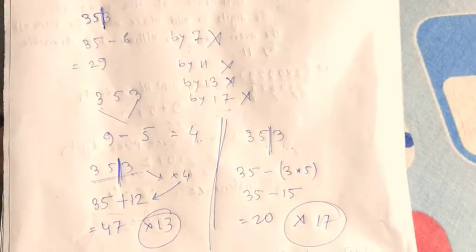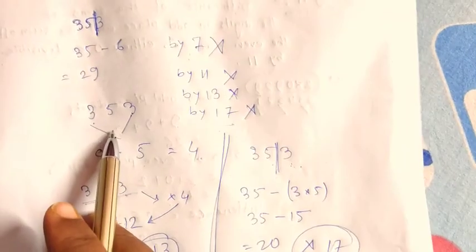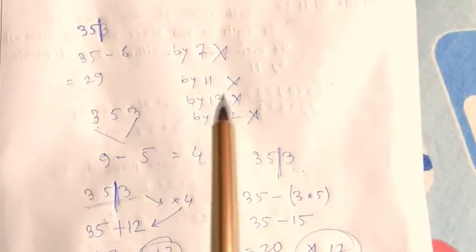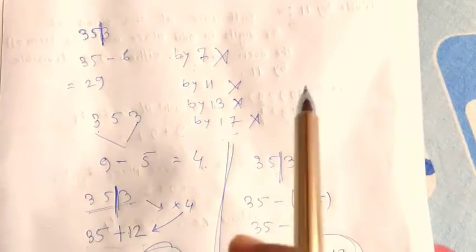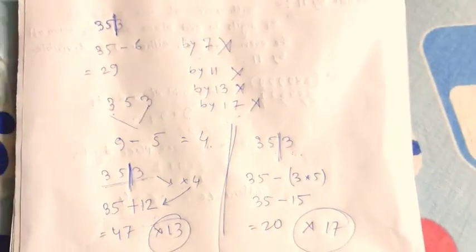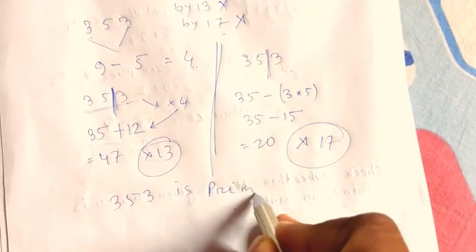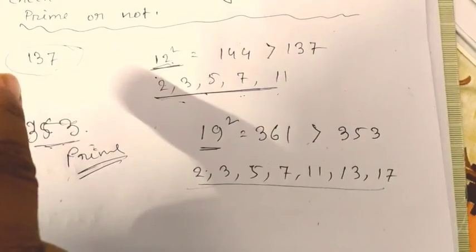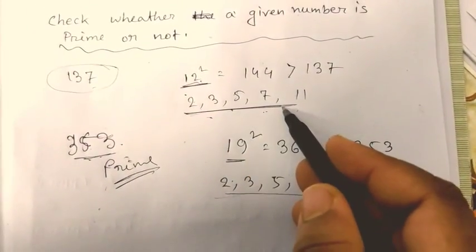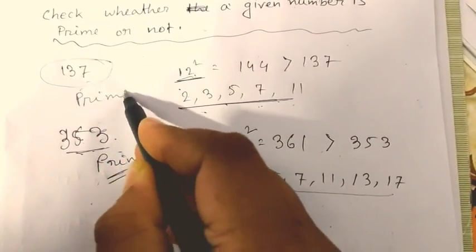So we have checked that there are no prime divisors less than 19 for 353. That means there will be no divisor for 353 other than 1 and the number itself. That means 353 is a prime number. In case of 137, there also we will get that none of the 5 numbers will divide 137. So it is also a prime number.